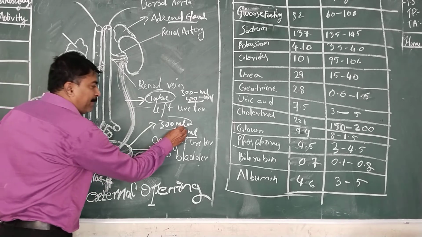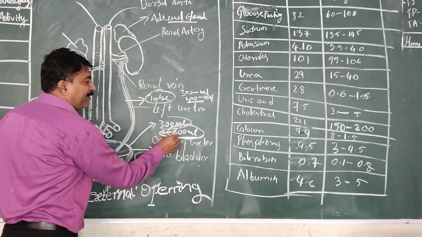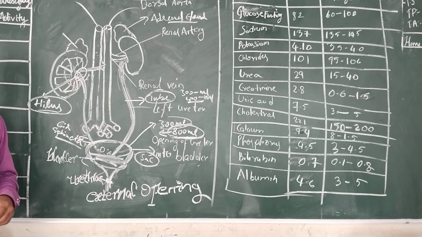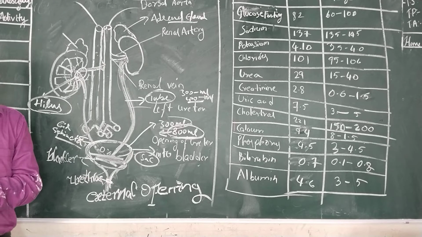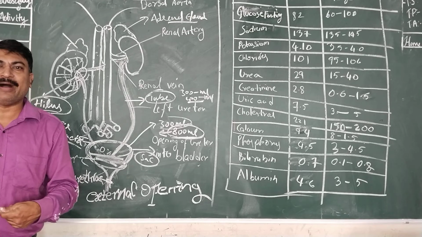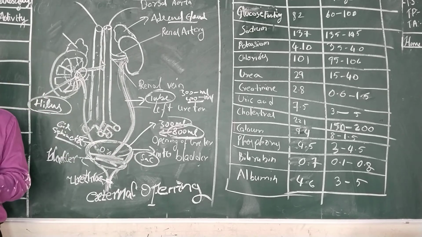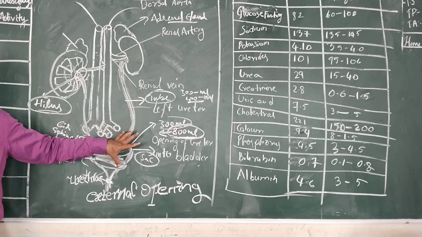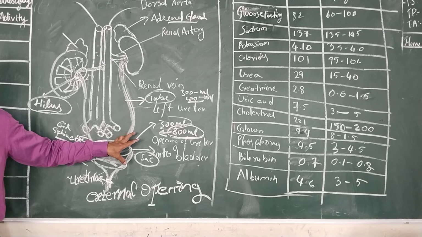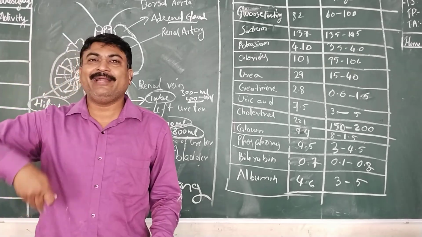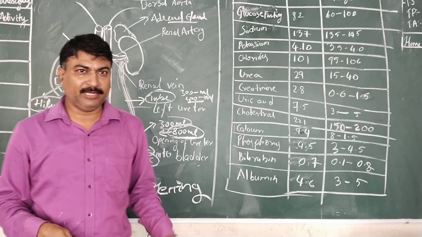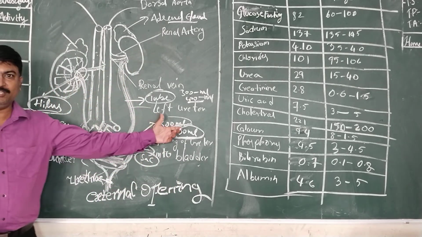So a person cannot fill the entire urinary bladder with 800 ml. As soon as 400 or 500 ml, or 500 to 600 ml reaches, then automatically, without the knowledge of that person, urine will be passed out. If you are not passing it out, then it becomes a poisonous material inside your bladder, and it either bursts or you may die because of the poisonous material being circulated in reverse. Is it clear? Either the bladder bursts after reaching this maximum capacity.